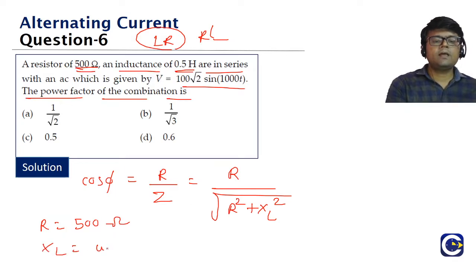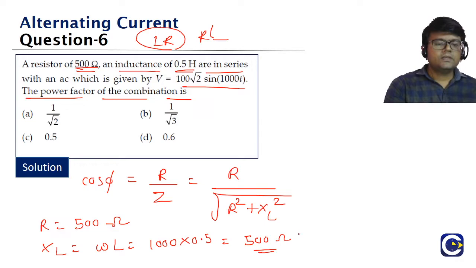What is the XL formula? Omega into L. Omega is 1000 into L. What is L? 0.5 Henry. So XL is 500. The SI unit of inductive reactance is also ohms, guys. So R is 500, XL is also 500. So look at this.